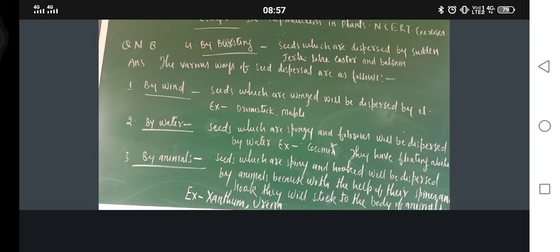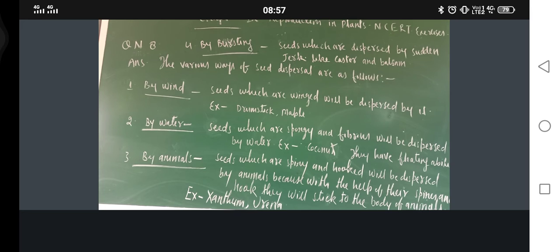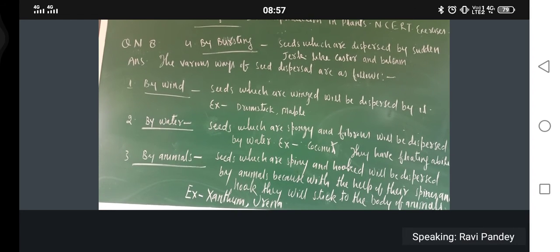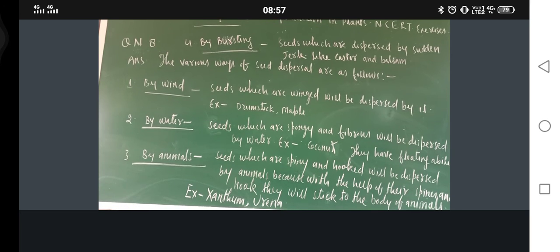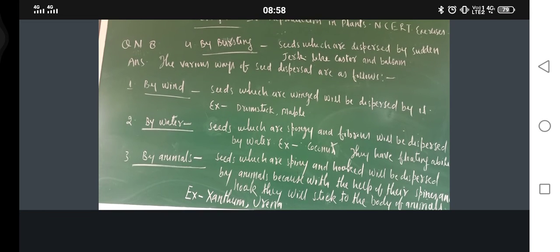Suppose we are walking in the garden, some pollen grains may stick to our body, and when we reach another place and give a jerk to our body, the same pollen grains may fall where that flower is. So unknowingly we are helping in pollination. We are carriers of pollen grains.